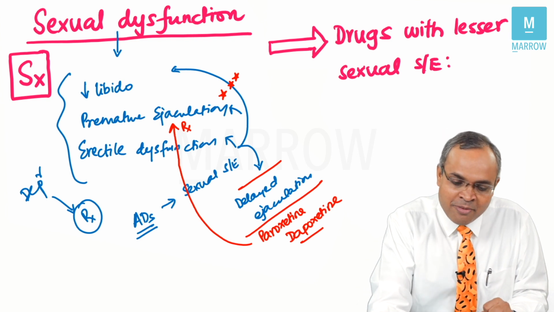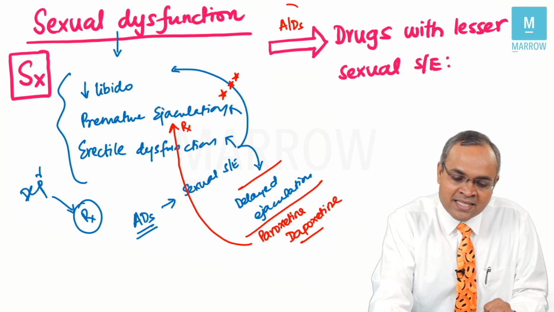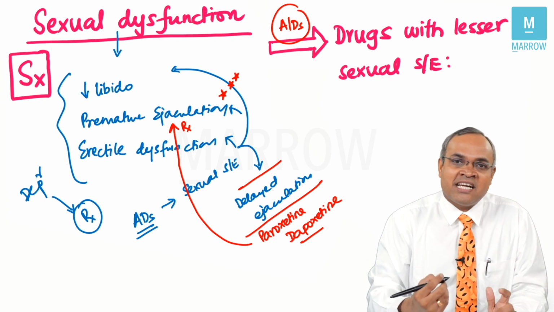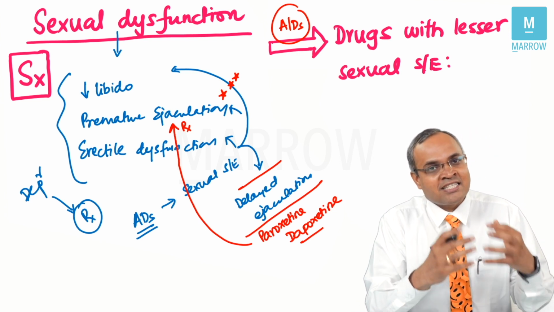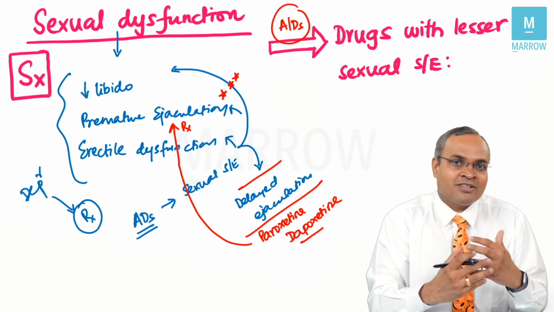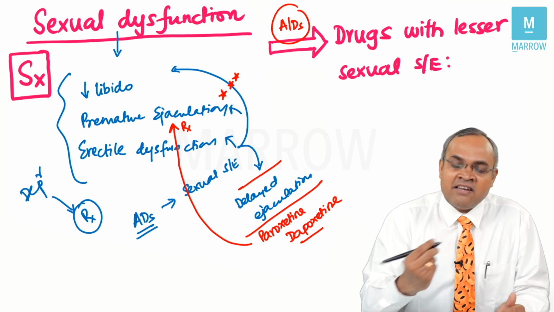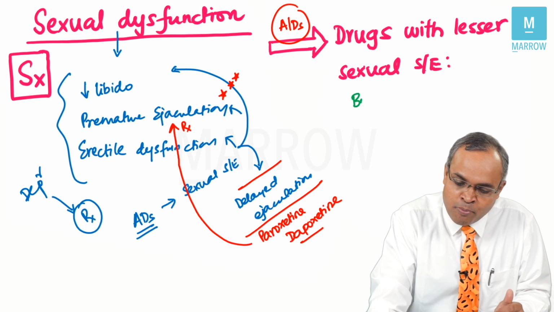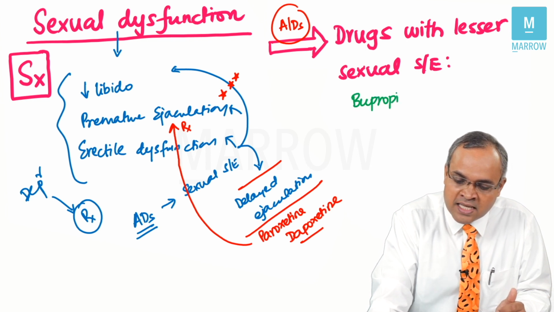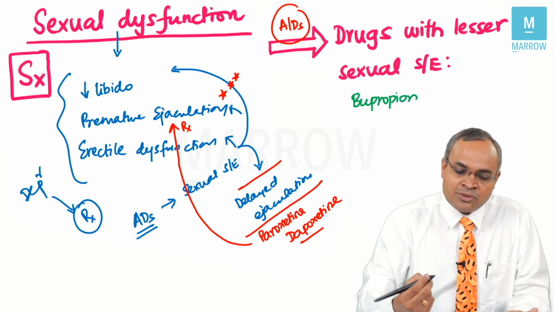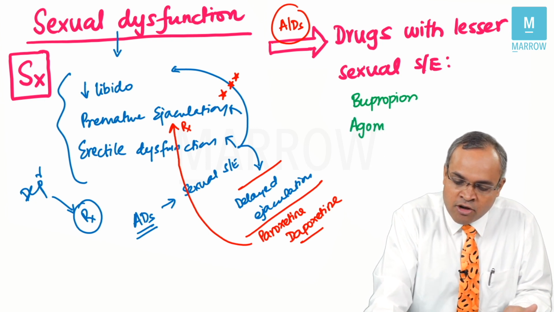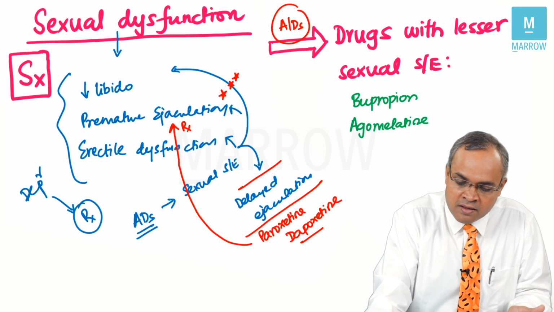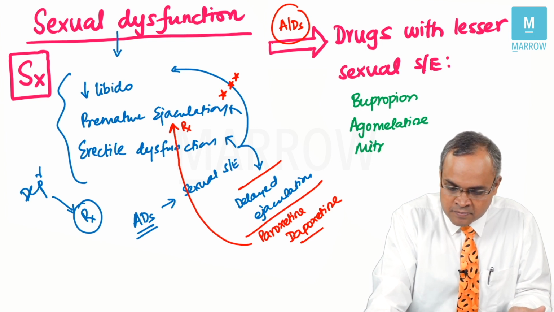So when you're talking about antidepressants, which antidepressants have less sexual side effects? If a patient is very particular about sexual functioning and doesn't want to take an antidepressant which causes much of sexual side effects, then we need to think of these drugs. Bupropion is an important drug which has lesser sexual side effects. Another drug which is known is agomelatine, mirtazapine.